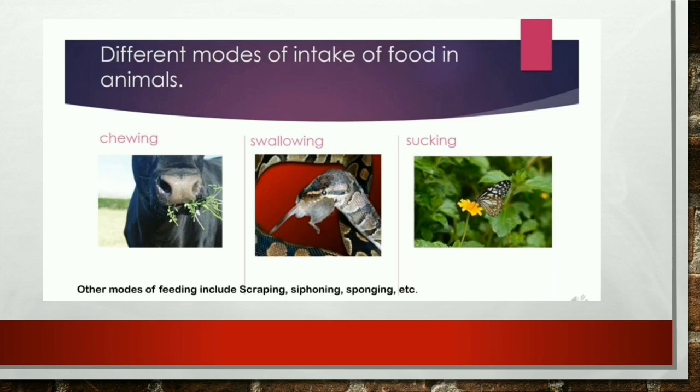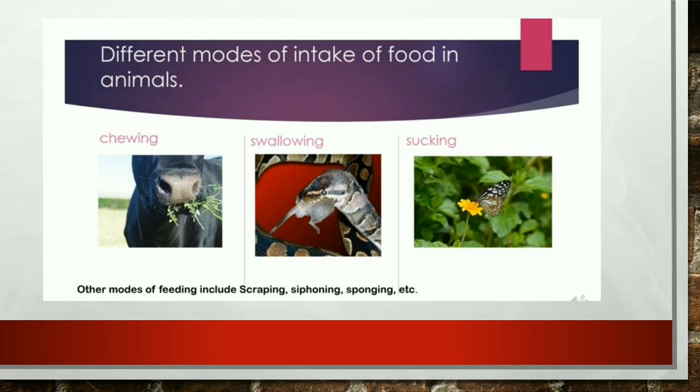Chewing is the way a cow chews the cud. Next one is swallowing. We all know what swallowing is. Next one is sucking. The butterfly does this. Another mode of nutrition of butterfly is also siphoning. Make a note of that.